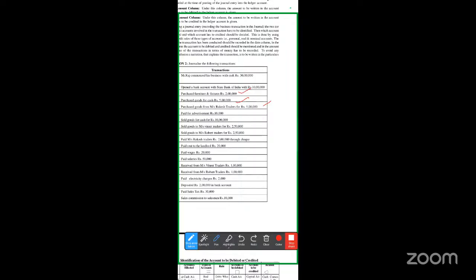Credit basis means we'll purchase now and make payment later. So we write like this: purchases account debit. From whom are we purchasing? Here we are not paying cash. We are purchasing from Rakesh Traders, so it's a personal account. What is the personal account rule? Debit the receiver, credit the giver. Is he the receiver or a giver? He's giving goods to us. Yes, he's a giver, so we'll credit him. To Rakesh Traders account. Is it clear?